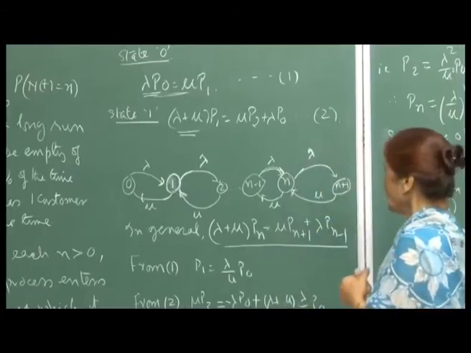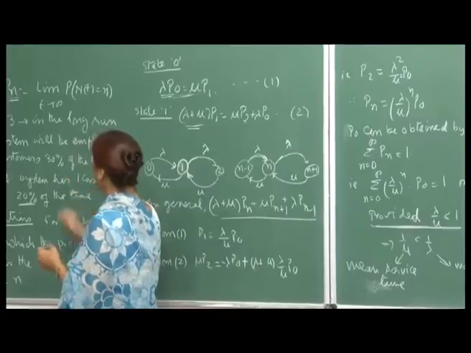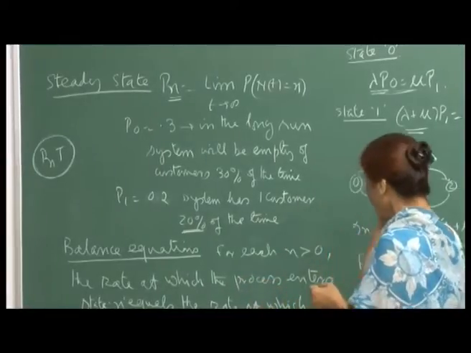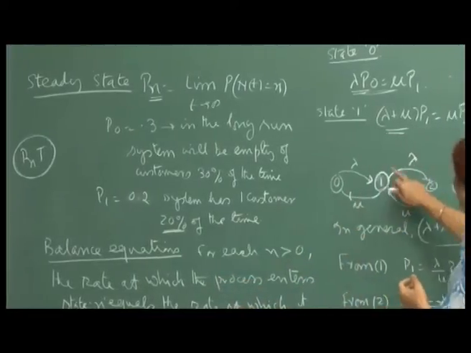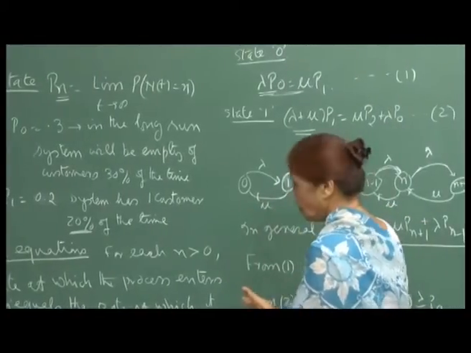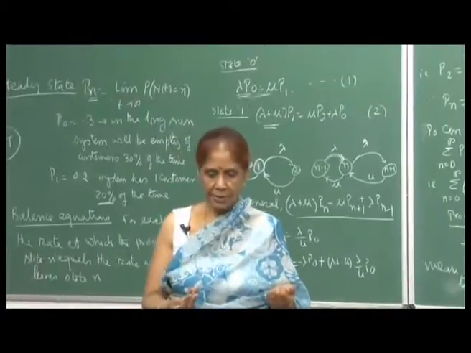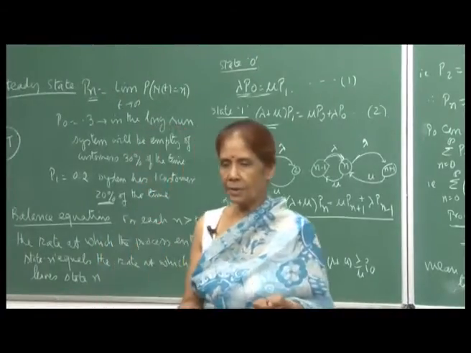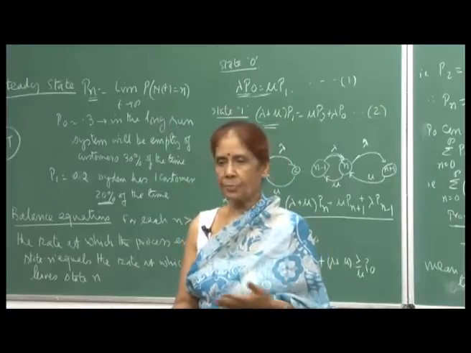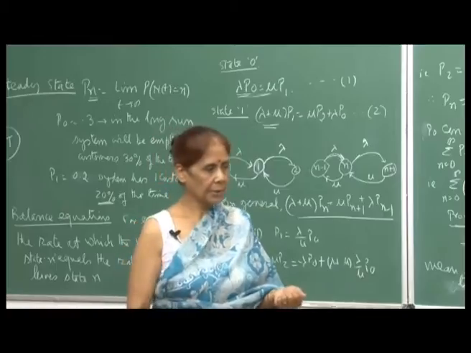Now, here of course, I am only considering a very simple form, because you can also have a situation where your lambdas are dependent on the number of people in the system. In some places where it is not a very essential service, for example a restaurant, if the place is crowded, people may not want to wait and will leave, because they can go elsewhere to eat.